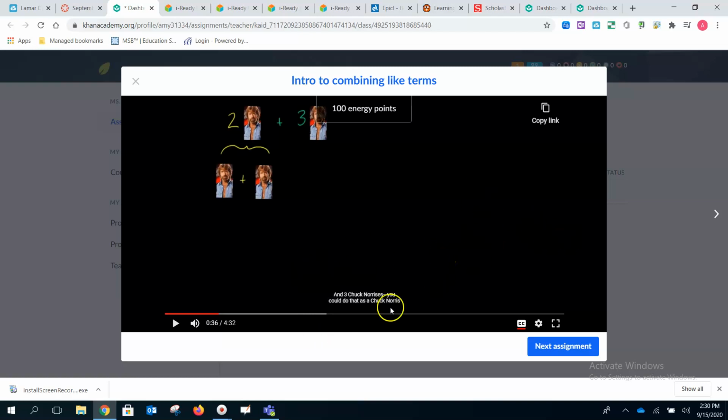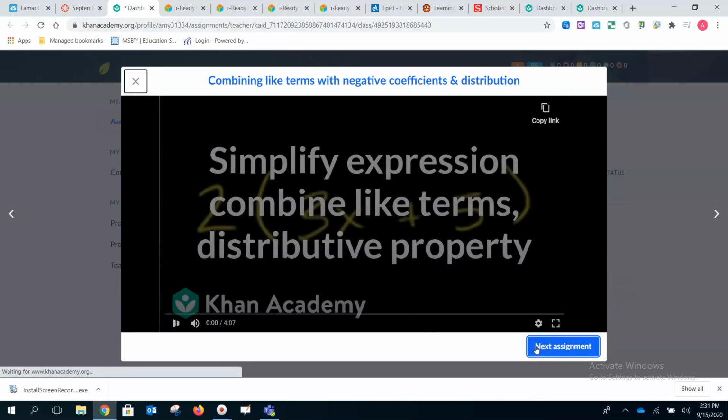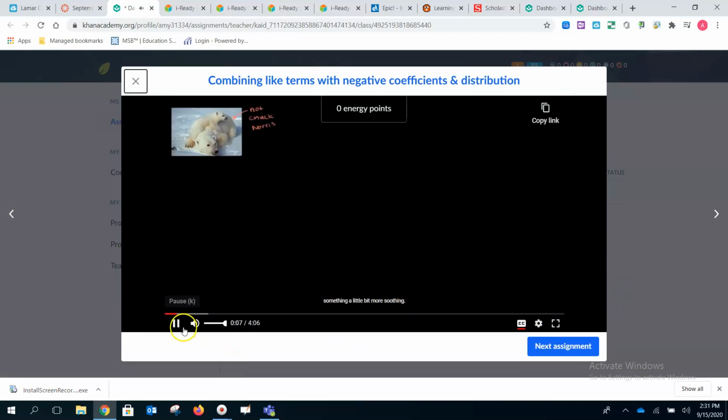Anyway, you'll go through here and you will watch the video, and then you'll click next assignment. In this video, I've included another one, a more soothing one. He takes you at a different angle with it. He's still combining like terms, but this time it's with negative coefficients and distributions. So just look at that. This is all for 7th grade math.